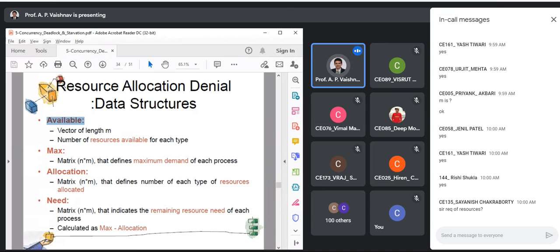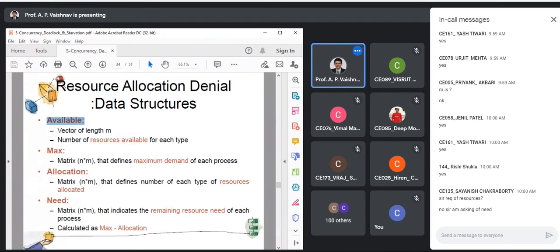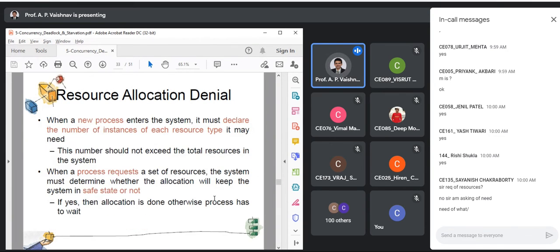Request of resources we will take up later, Sainish. Right now we are just looking at the safety state, or what is a safe state. That is the second part of the algorithm. We'll look at that later. Need is not request of resources. It is calculated manually. Still, request has not come into picture. That's what I'm saying. Now let us look at the approach.